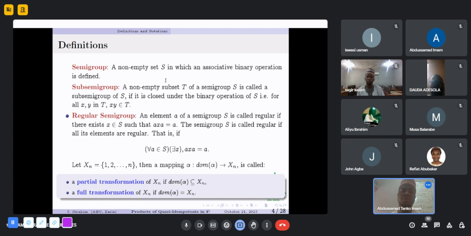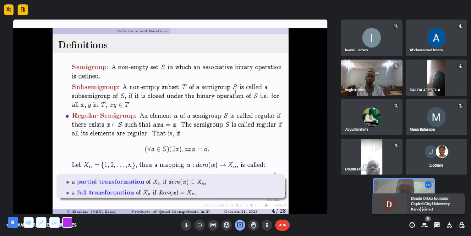By a semigroup, we mean a non-empty set S that is endowed with an associative binary operation. A subsemigroup: a non-empty subset T of a semigroup S is called a subsemigroup of S if it is closed under the same binary operation as that of S. That is, for all x, y in T, the product xy lies in T. A regular semigroup: an element a in the semigroup S is called regular if there exists x in S such that axa equals a.